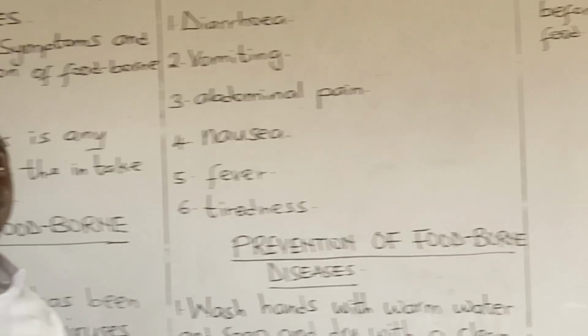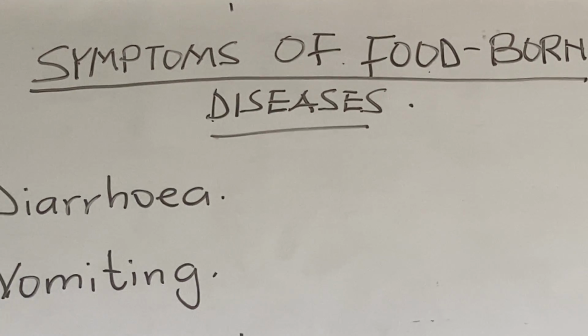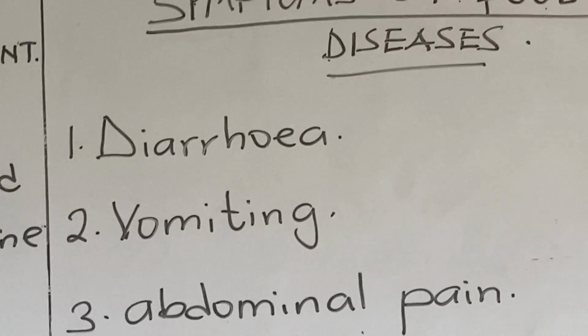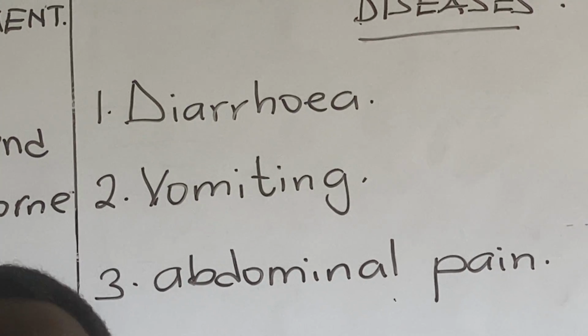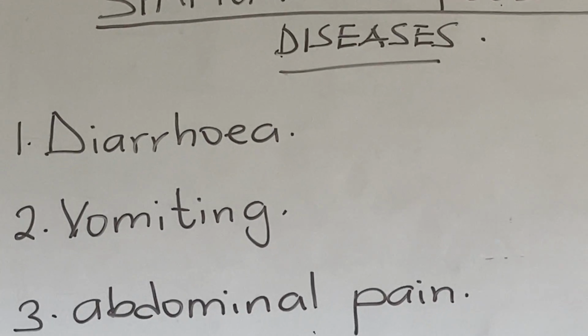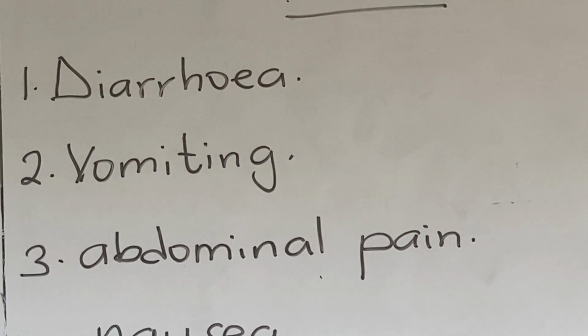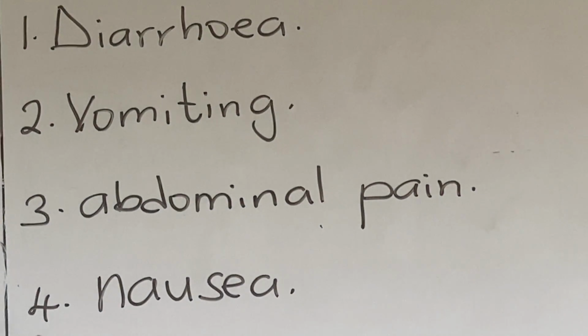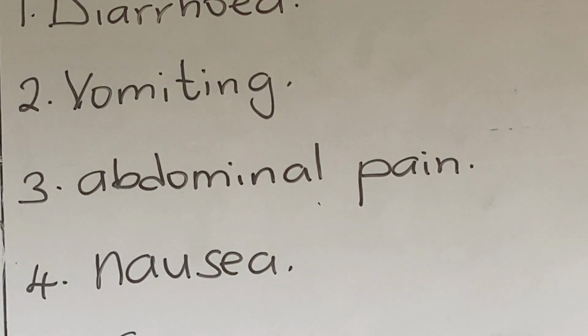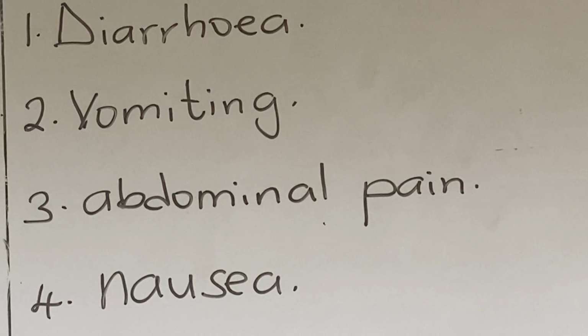Let's look at some symptoms of foodborne diseases or illness. One, we have diarrhea, regular visiting of the toilet or washroom. 2, you have vomiting. You vomit a lot. 3, abdominal pain. There will be pains in your stomach. 4, nausea. Nausea is feeling to vomit. You may not even vomit, but you always feel like vomiting.